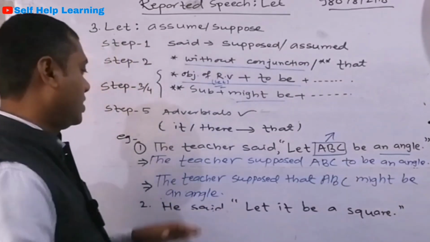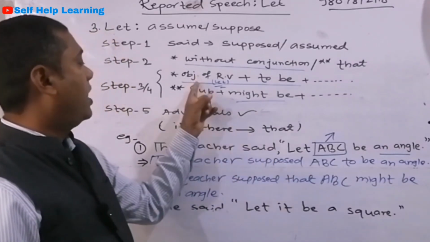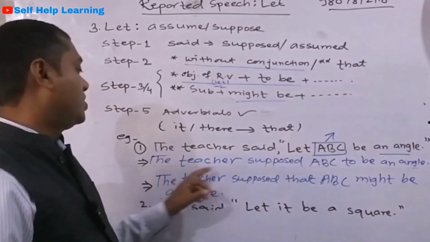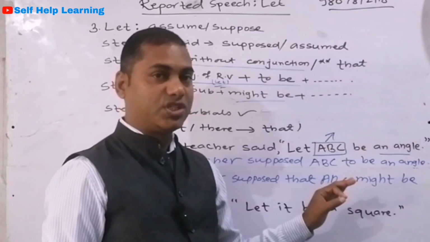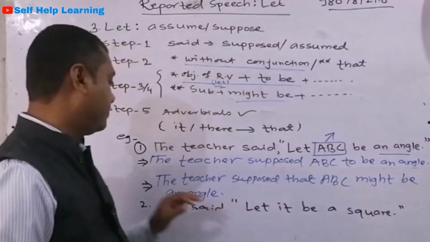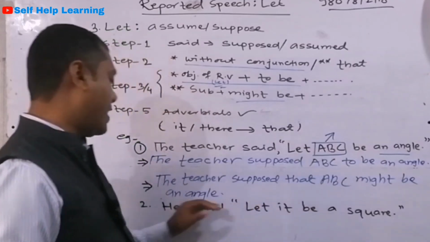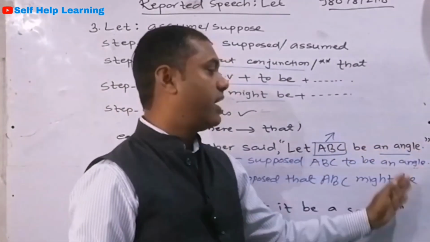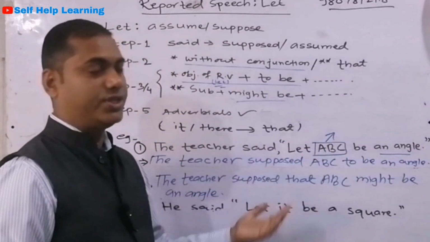See there. Without conjunction, the teacher supposed, and the object of the reporting verb becomes ABC. So the teacher supposed ABC to be an angle. This is 100% correct. And the other way, the teacher supposed that ABC might be an angle. Let us say an angle of 90 degrees or an angle of 60 degrees, the same will be there.